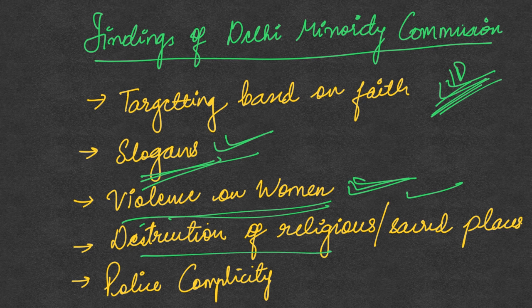Next is the destruction of religious and sacred places. Several mosques, madrasas and even dargahs were destroyed during the riots. And the other thing is police complicity. In spite of the violence and the riots that were happening, the police kind of neglected these riots, and the complicity on the part of the police was also observed by the fact-finding committee.